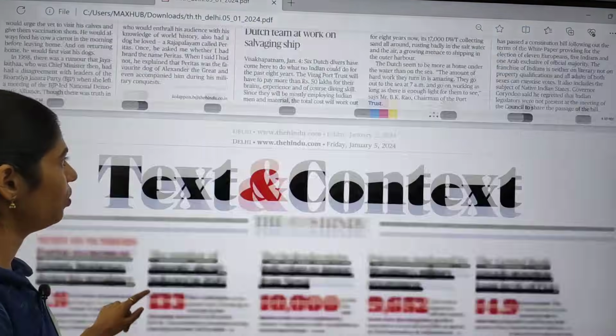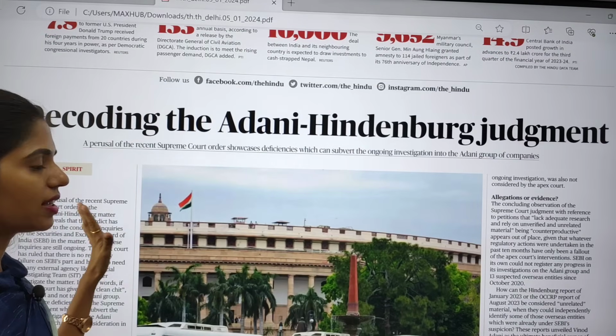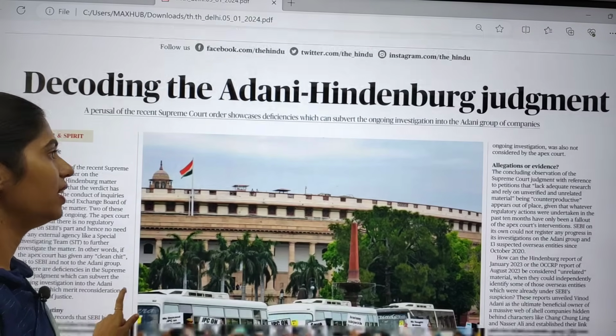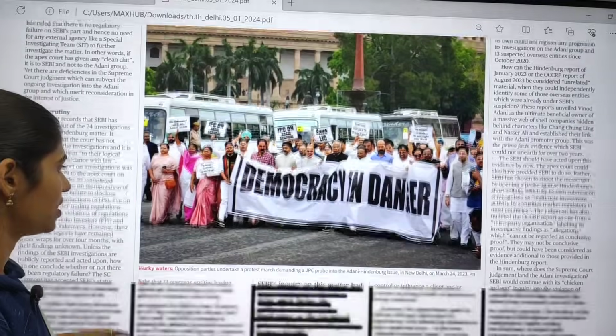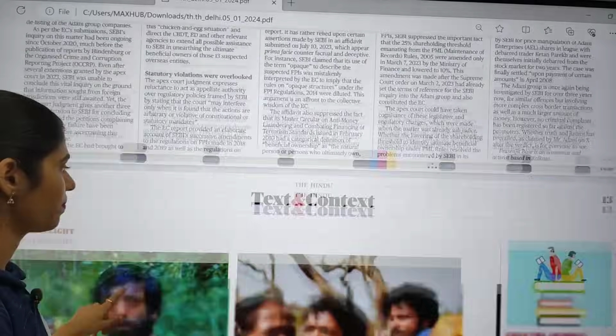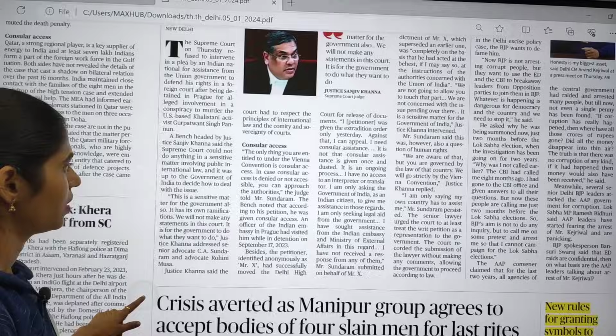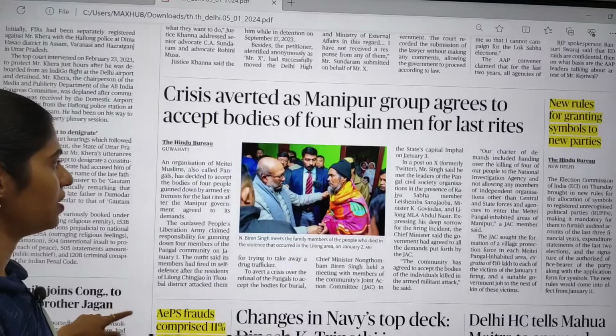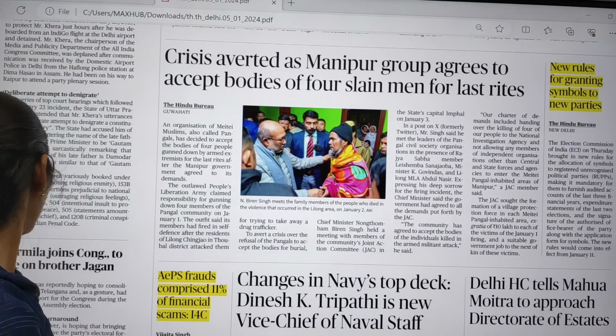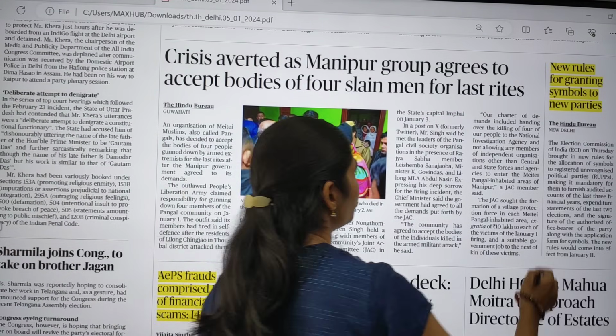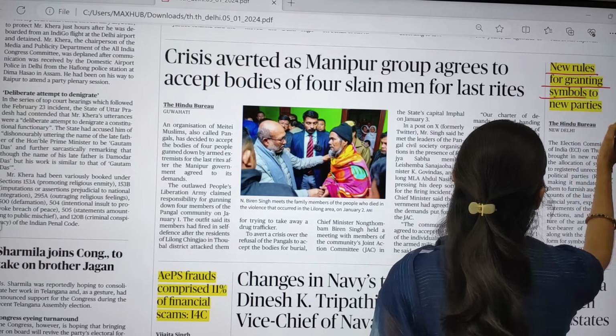And next, if you move on, in this text and context, again the same topic of the Adani Hindenburg judgment, which we discussed in yesterday's class. In this news page there is one interesting article about new rules for granting symbols to new parties.